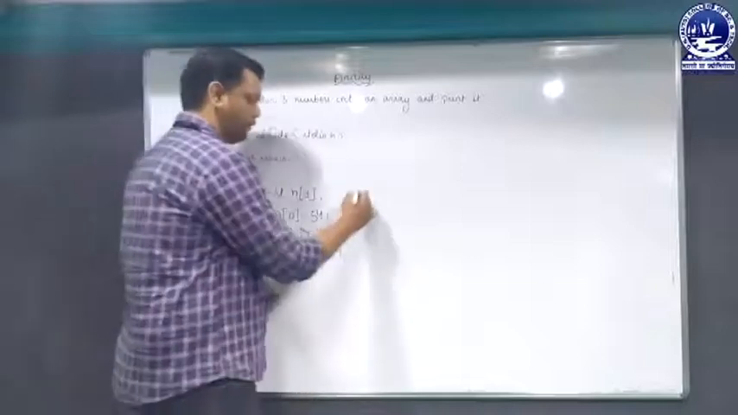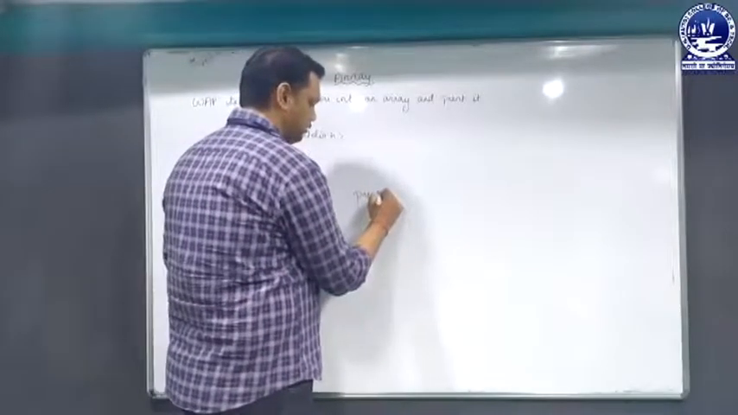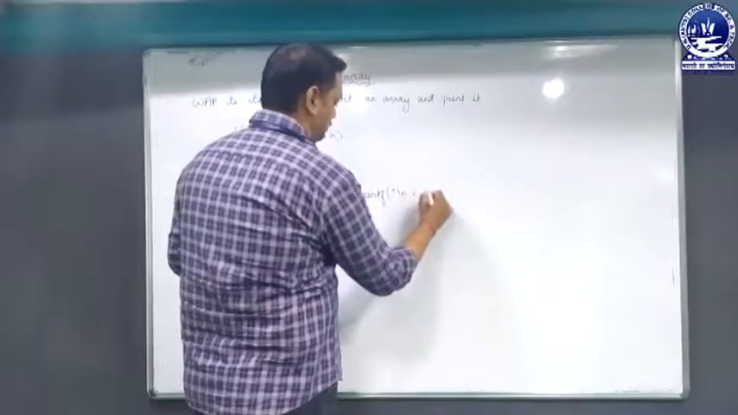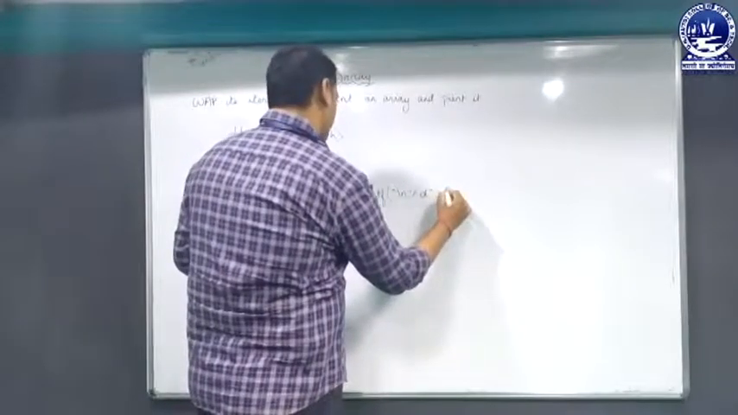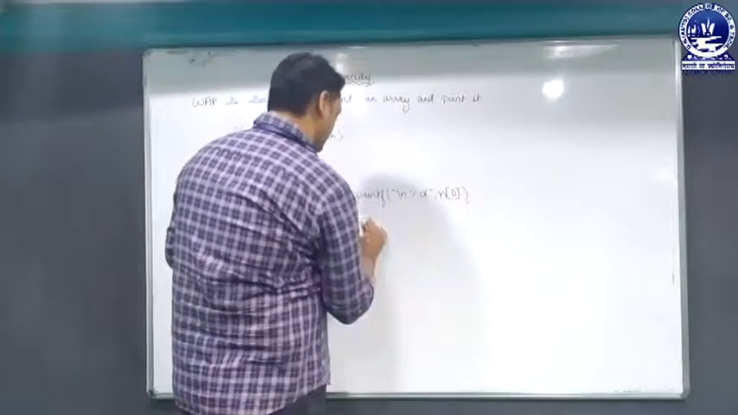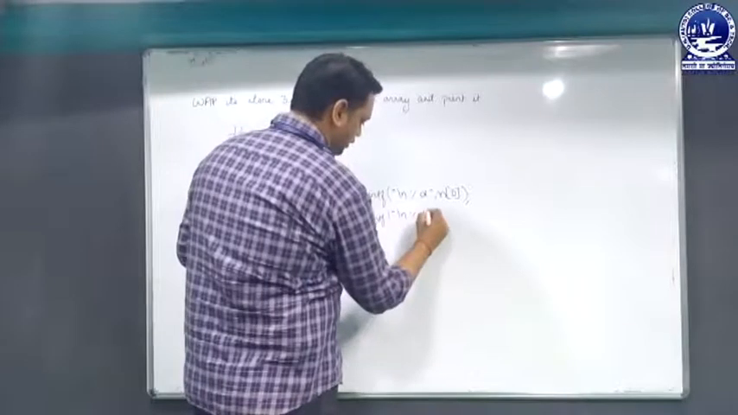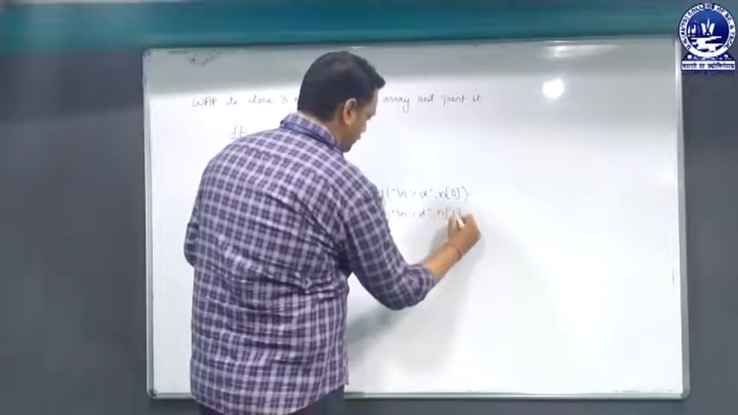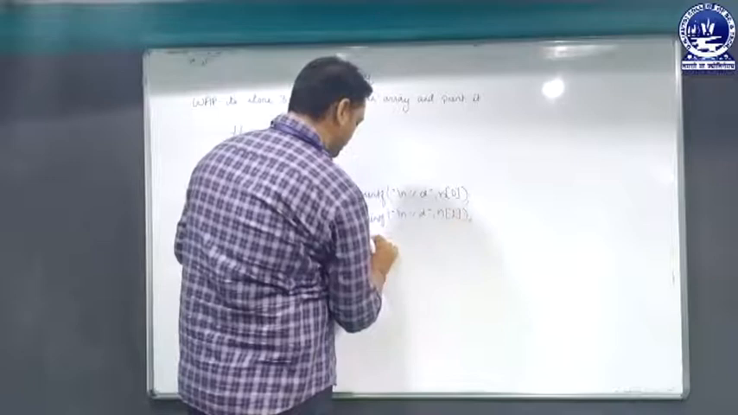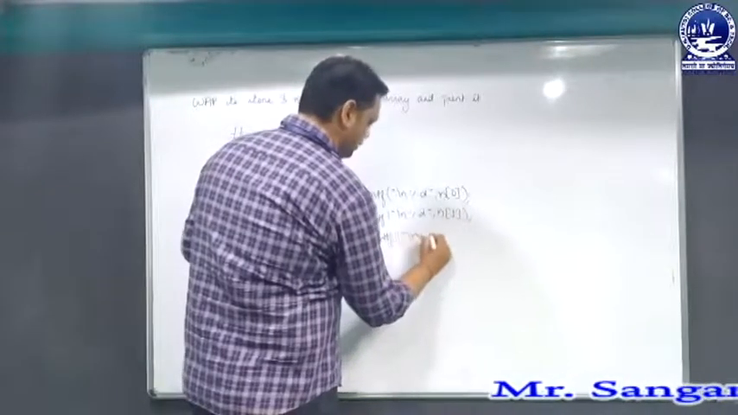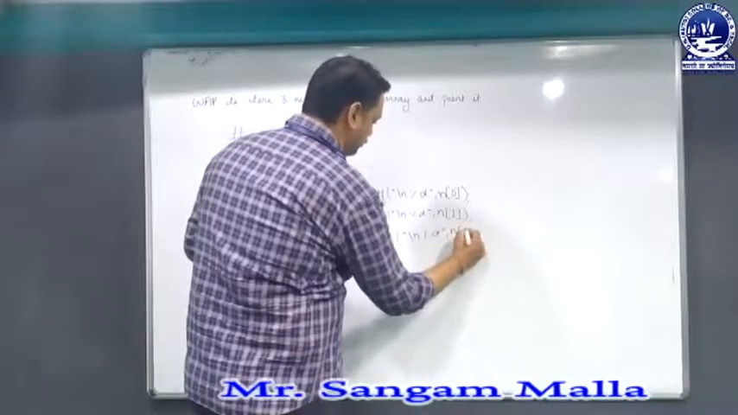Now I have to print the values. To print the values, the printf function is used: printf \n %d n of 0. Similarly, printf \n %d n of 1. Finally, printf \n %d n of 2.